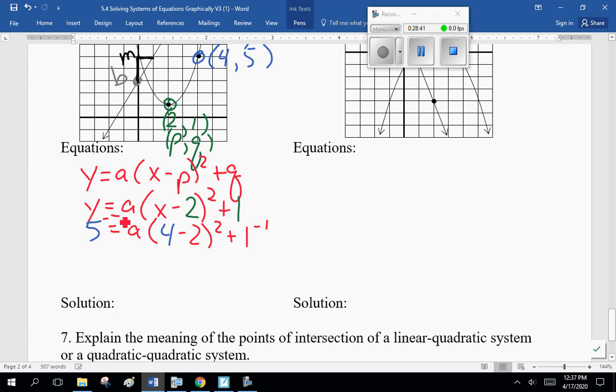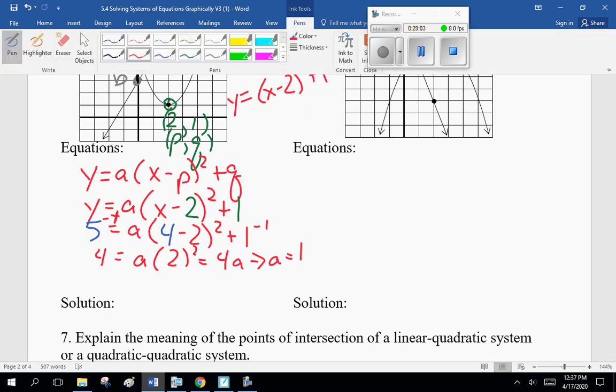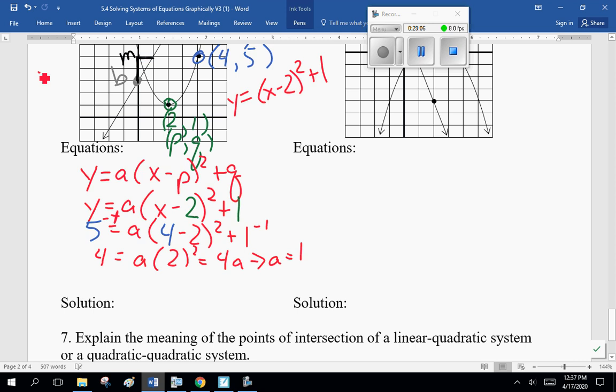Minus 1 from both sides, so that is 4 equals A times minus 2 squared, or 4A, so A equals 1. Now, I really didn't give enough room here to write out the equation, but Y is equal to X minus 2 squared plus 1. That's my first equation. My other equation, Y equals MX plus B. My B value is 3. That's easy. What's my M value? Well, up 2 and over 1. That's 2 over 1, or Y equals 2X plus 3.